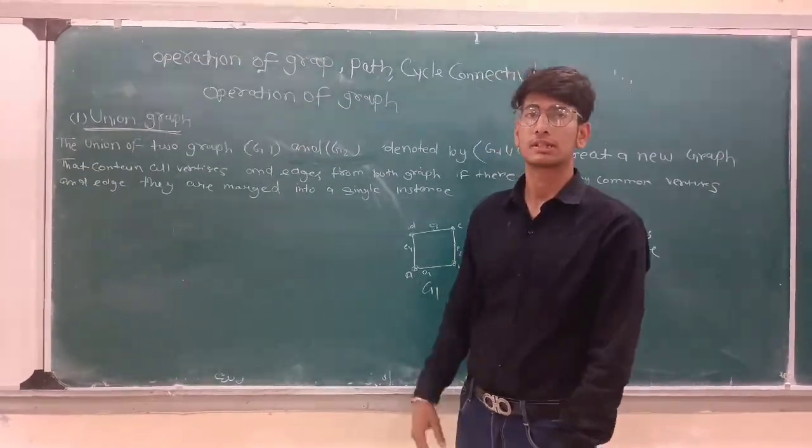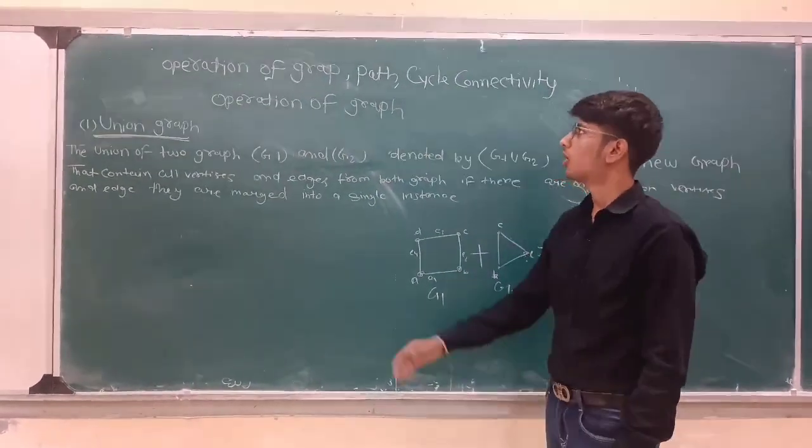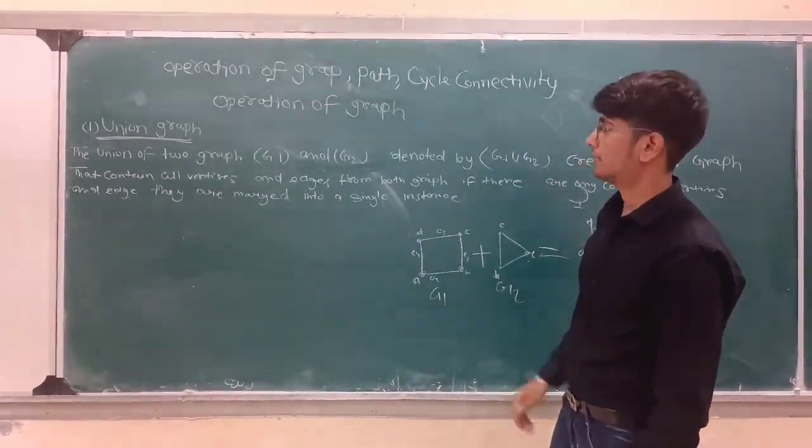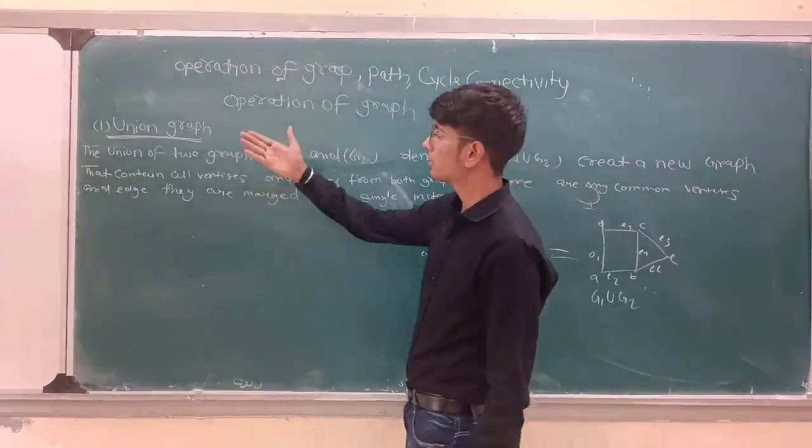Today I will discuss discrete mathematics, one of the most important topics: operation of graph, path, cycle and connectivity. Operation of graph, which is your union graph.